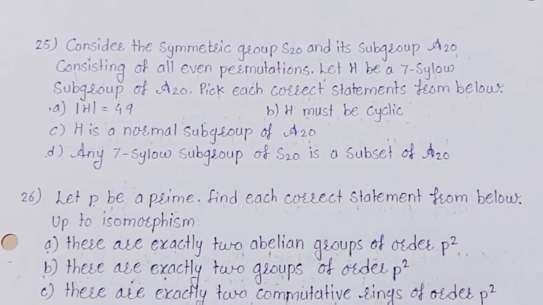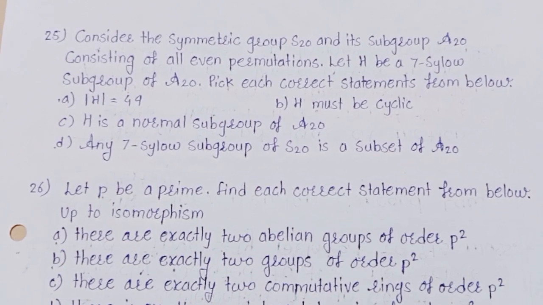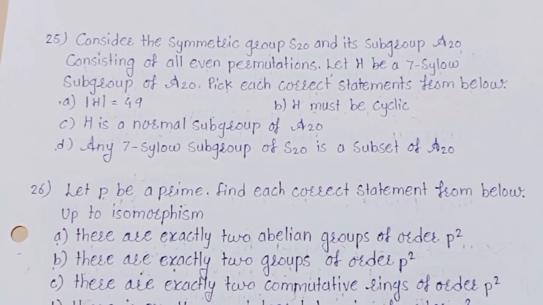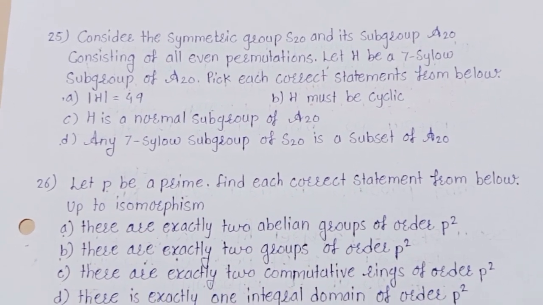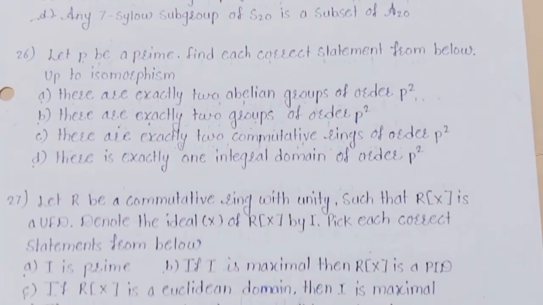Consider the symmetric group S20 and its subgroup A20 consisting of all even permutations. Let H be a 7-Sylow subgroup of A20. Pick each correct statement from below and say option is A and D. This is the correct option.